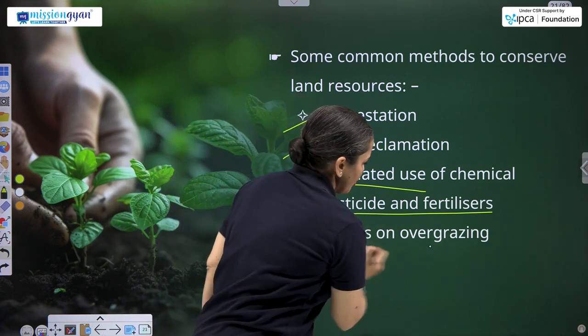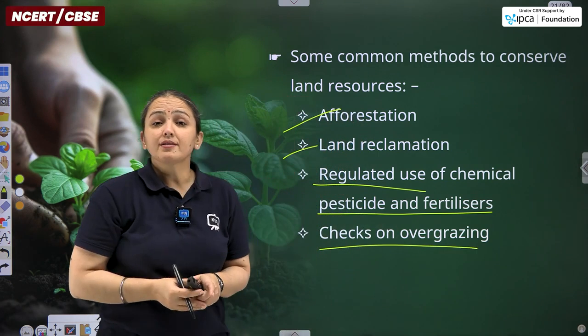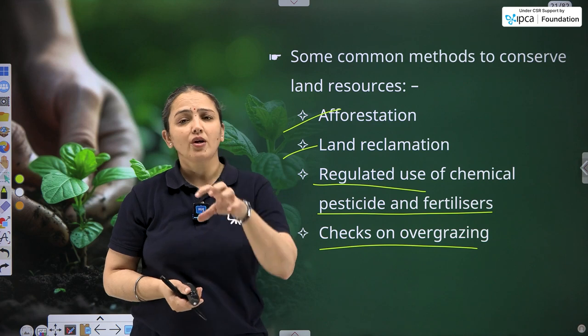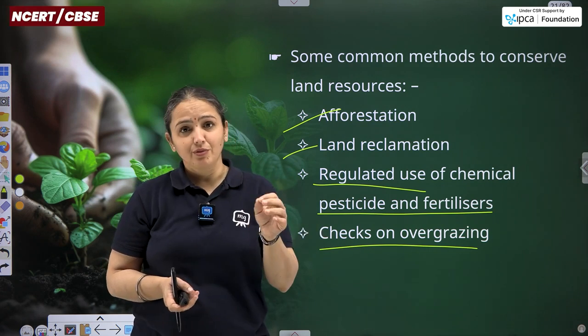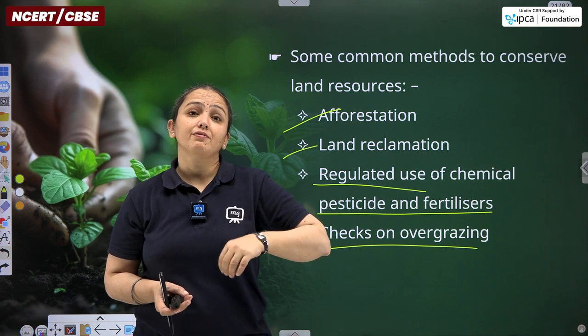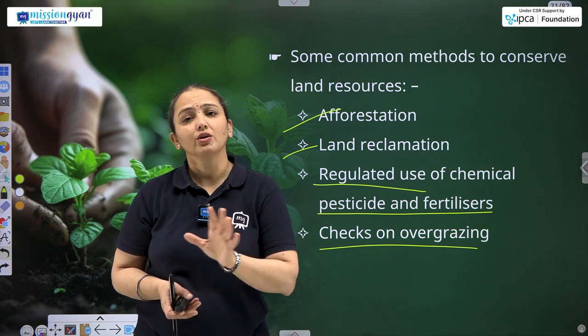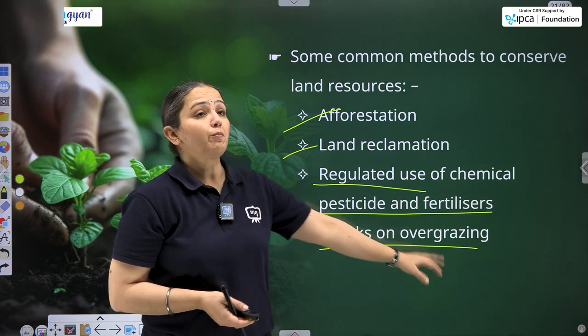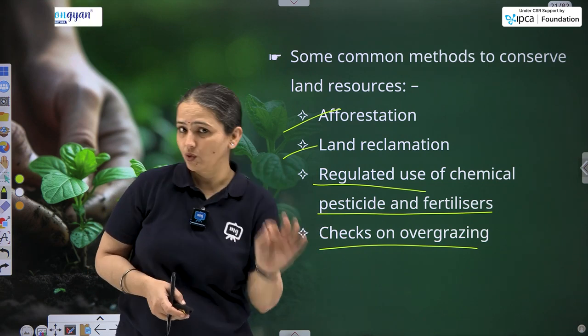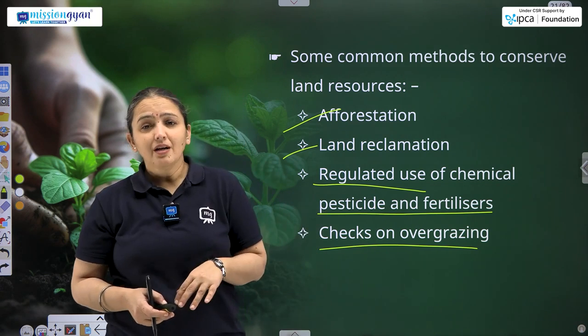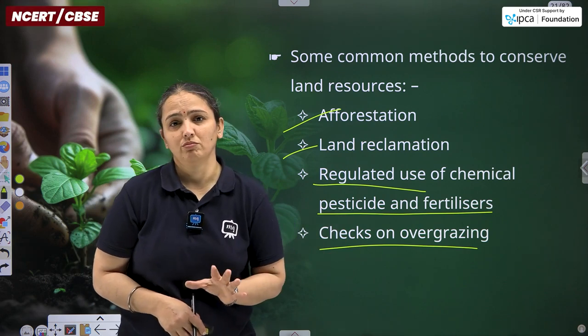Then checks on overgrazing. Overgrazing of a land mass or a land piece repeatedly, it will decrease the fertility or decrease the fertile quality of the soil, and of course it's going to make the land barren, because एक time आएगा fertility is going to end almost, and after that nothing can't be grown.